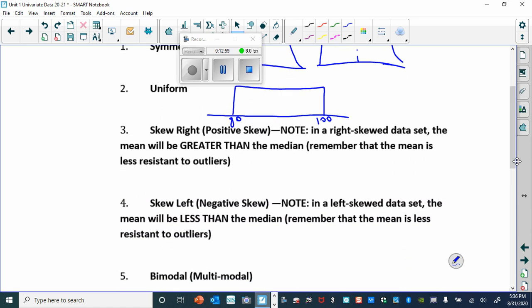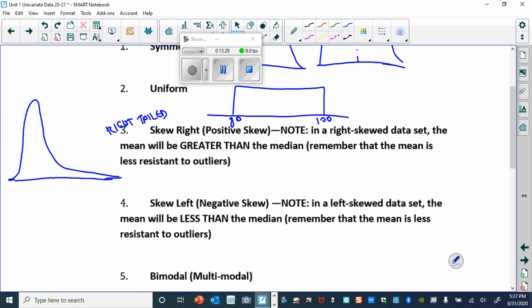Now, skew right and skew left. This is going to show up a lot this year. So skew right and this shape. Think about it as right-tailed. Okay? And so you've got a bunch here, but instead of just going down and being symmetric, you've got a few that are way more.